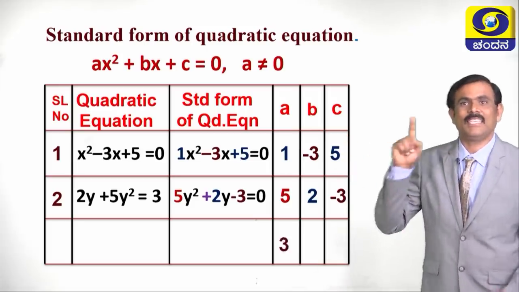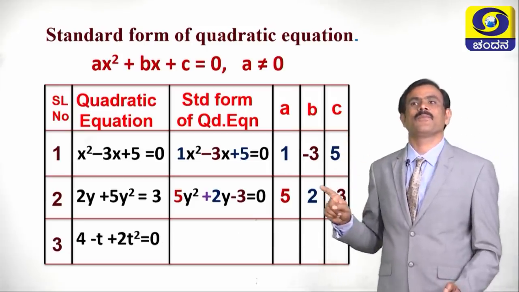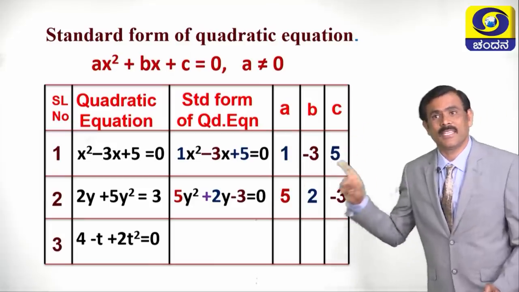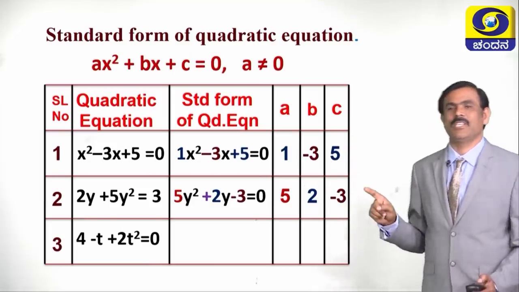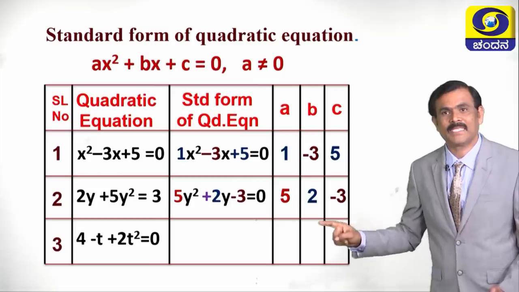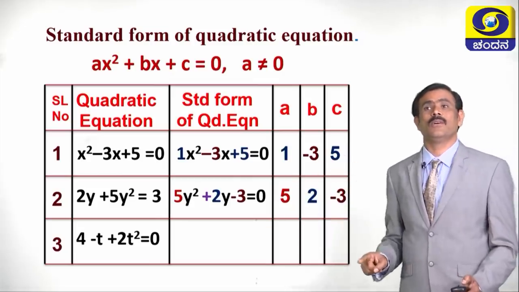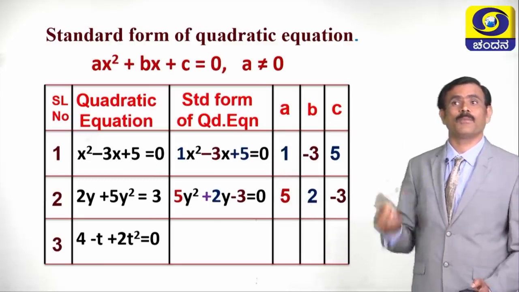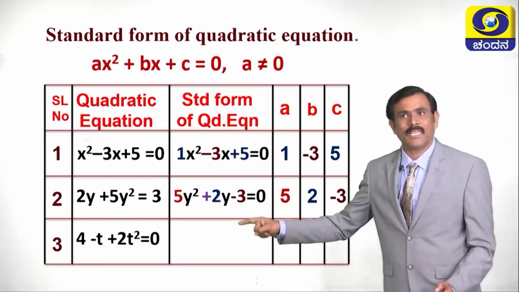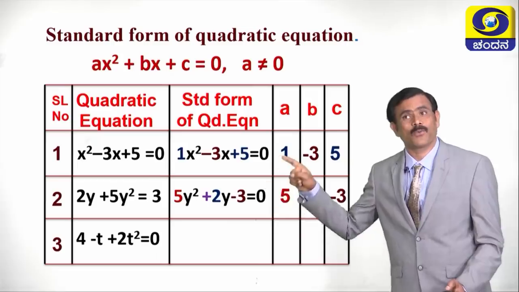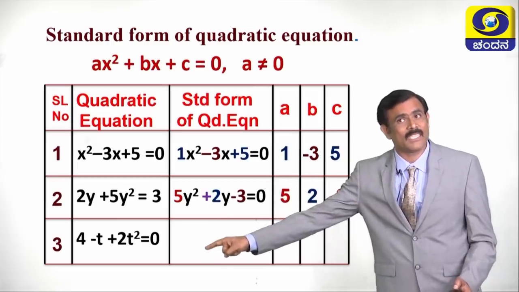Children, see the equation 3. What is the third equation? Third equation is 4 minus t plus 2t square is equal to 0. Is it in the standard form of quadratic equation? What is the standard form for this equation?